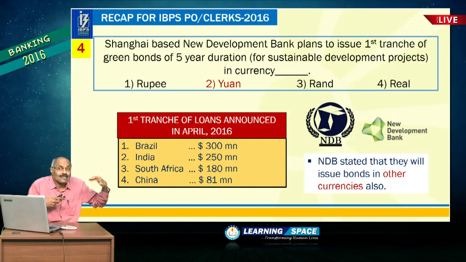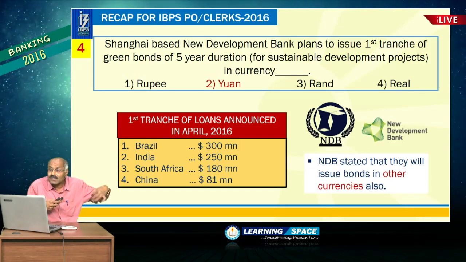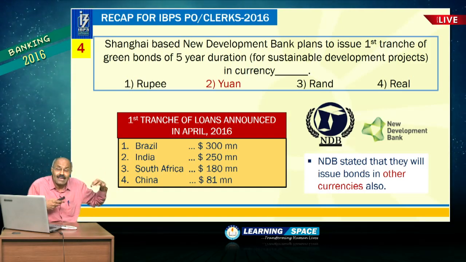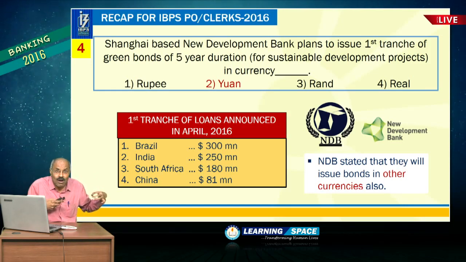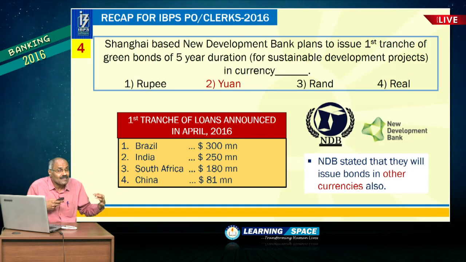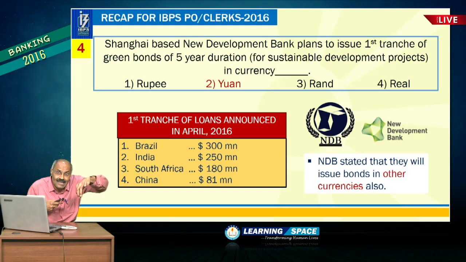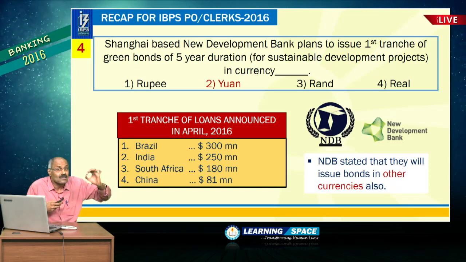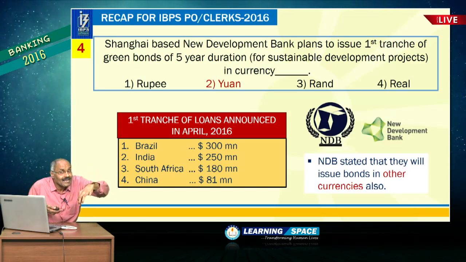And here this bank plans to issue first tranche of green bonds of 5-year duration in currency yuan. Yuan is the Chinese currency, and here one more important aspect is first tranche of loans announced in April 2016. First tranche of loans announced, and here I have listed out, please go through them. Brazil has got $300 million, India has got $250 million, South Africa has got $180 million.